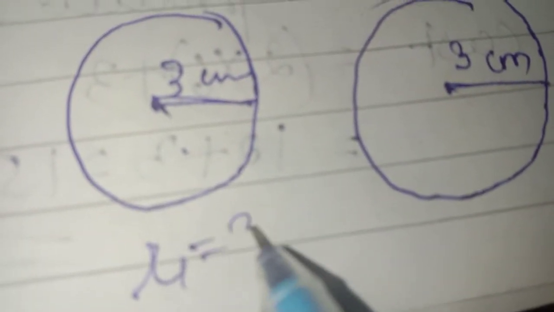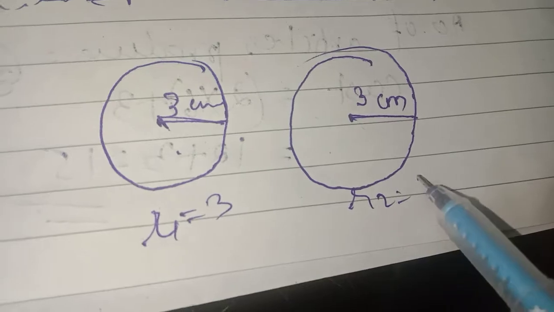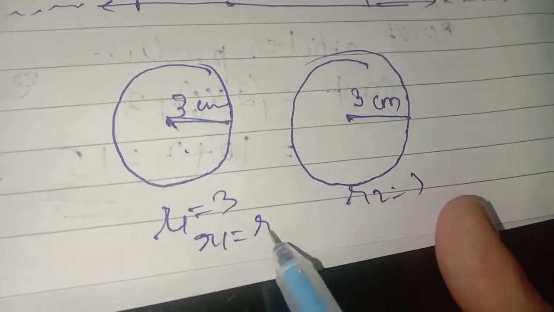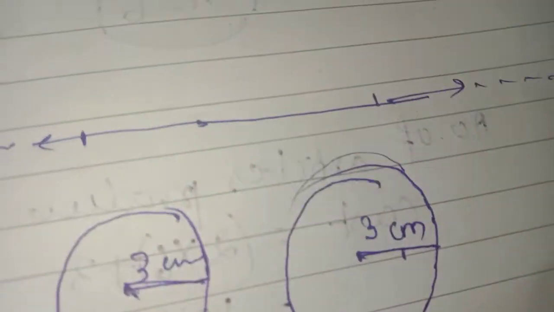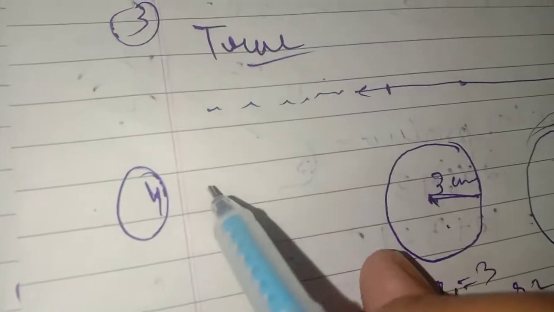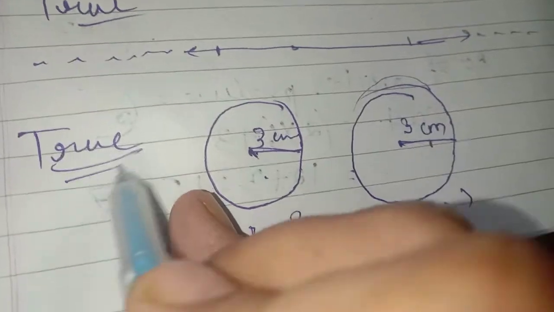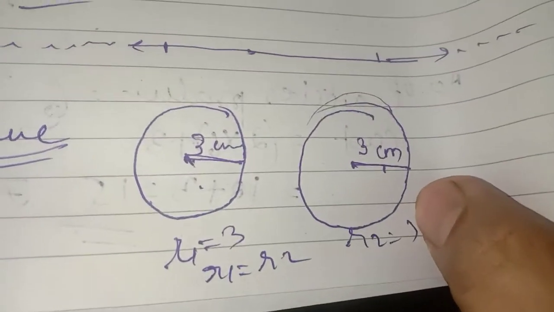If the radii are equal, that is r1 is equal to 3 and r2 is equal to 3, I can write r1 is equal to r2. So if the radius is the same, the circles are also the same. So that's why the fourth statement is also true. Clear? Let's proceed to the fifth one.